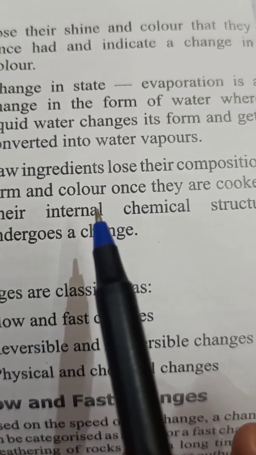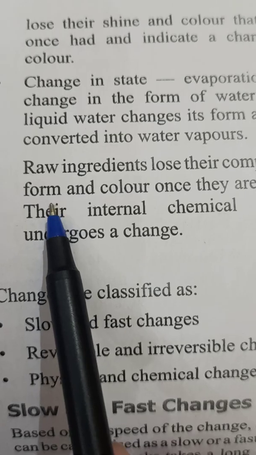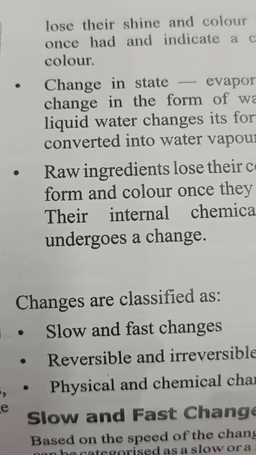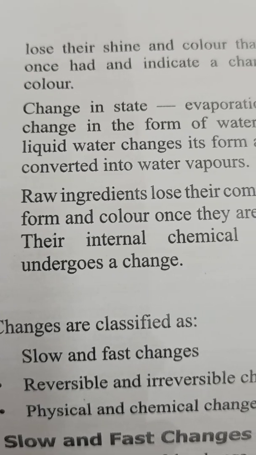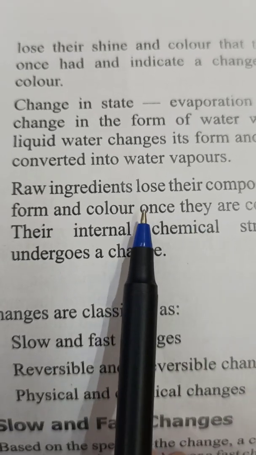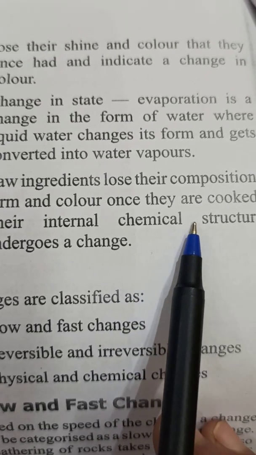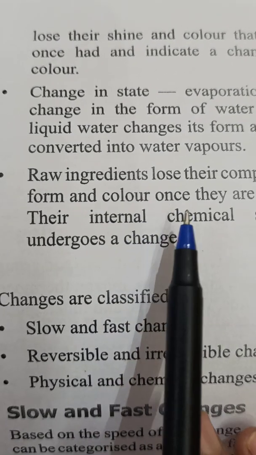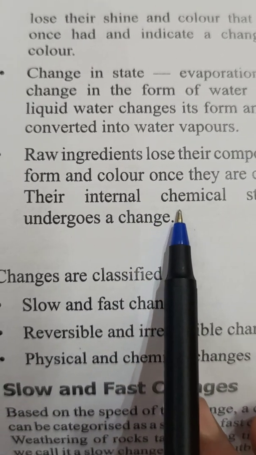You know that when we cook any material, or when we make any recipe at home, we use some raw ingredients, means whatever we are using to prepare that recipe, all are called ingredients, and those ingredients undergo change in their form, color and composition also, because there is an internal chemical change in that case. Okay, so this is an example of cooking. So cooking is also one of the chemical changes.